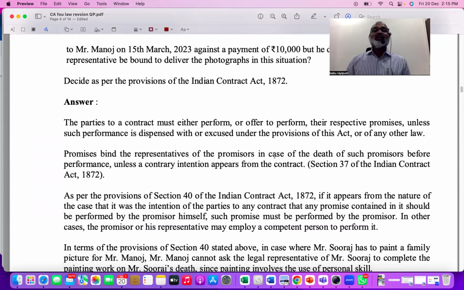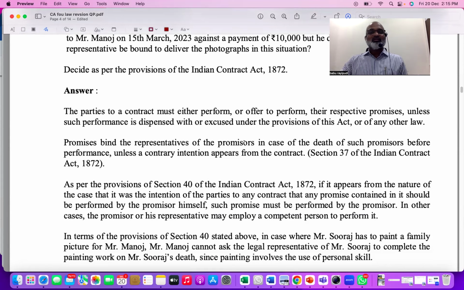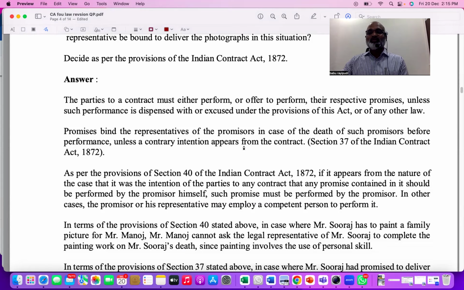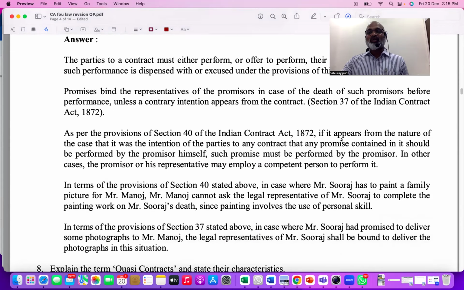So in this question, under what circumstances is the legal representative responsible, and to what extent? When there is a promise of doing certain personal things like teaching, dancing, acting, painting, these personal contracts will not fall on legal representatives. See there, first question: parties must perform or offer to perform. Next, promises bind the representatives, no doubt, if the promisor died. But as per Section 40, the nature of the contract and the intention of the parties is very important.